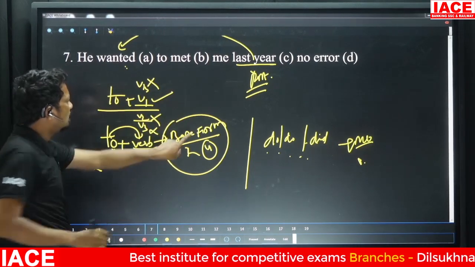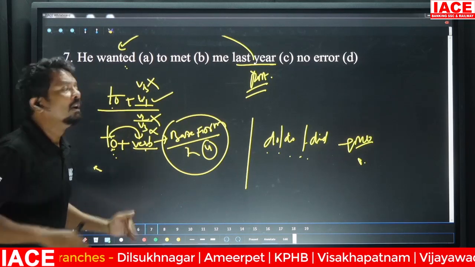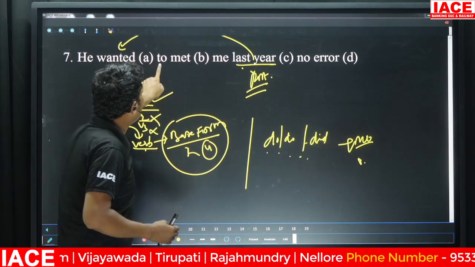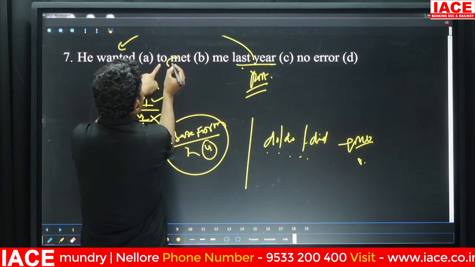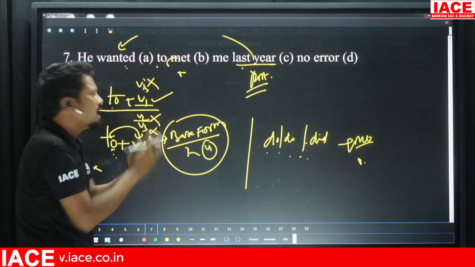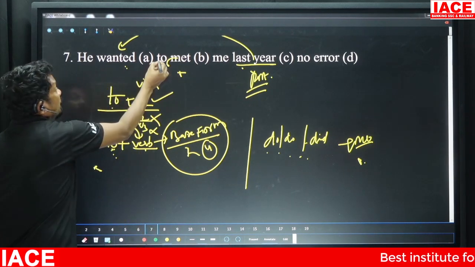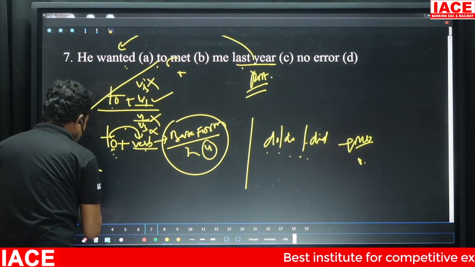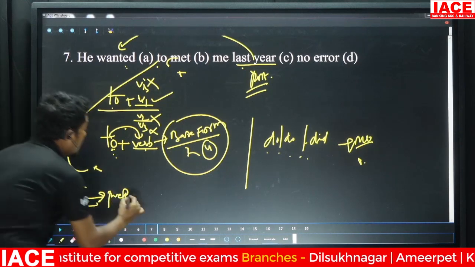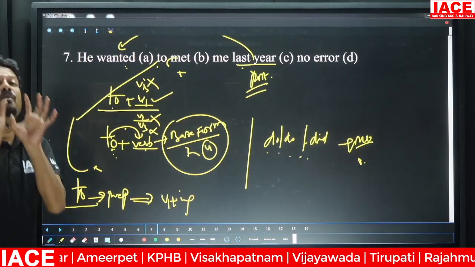It means you have to use base form after TO2, no matter what. Let it be past tense, present tense or future tense. The verb used immediately after TO2 should not be V2, V3 or V1s. It should be V1. But if TO2 is acting as a preposition, we can also use V1 ing.